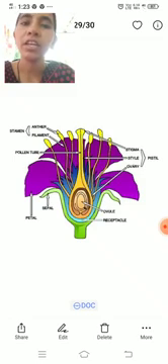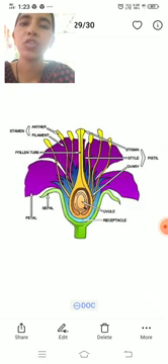Sepals are generally green or leaf-like and protect the flower in the bud stage. The second whorl is the corolla. Corolla is composed of petals. Corolla is usually brightly colored to attract pollinators. So this is about corolla.